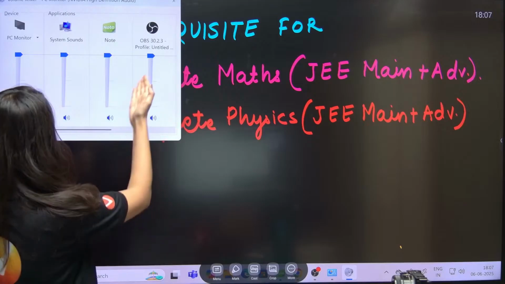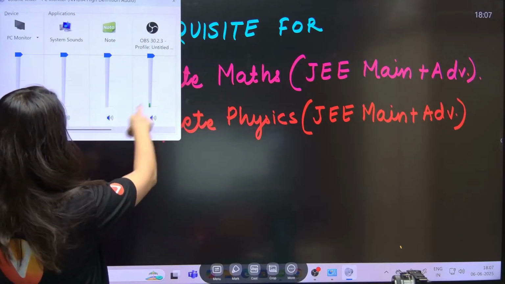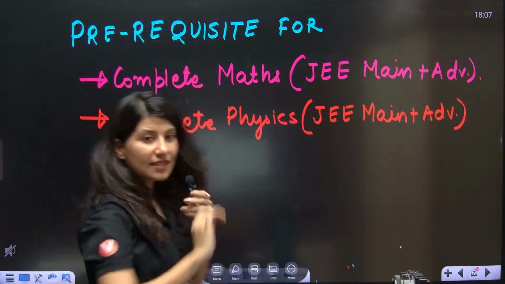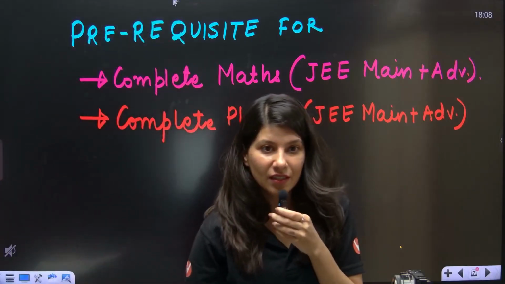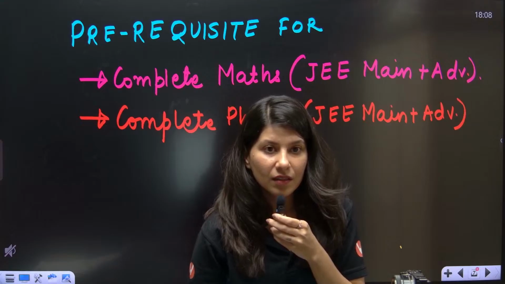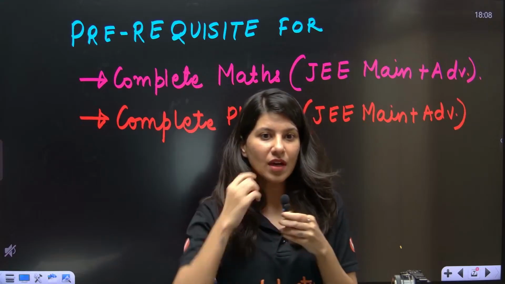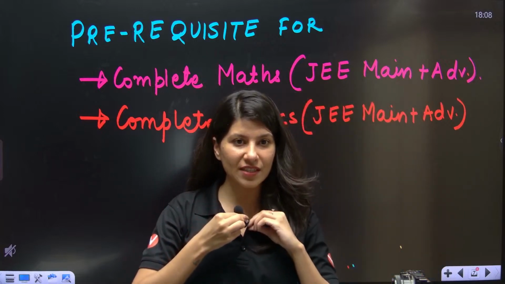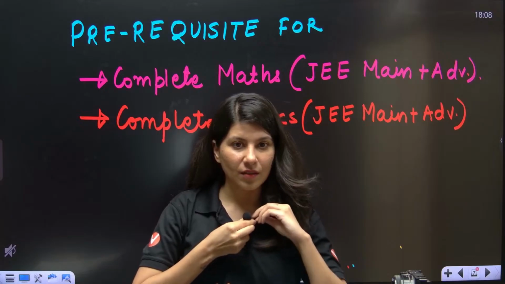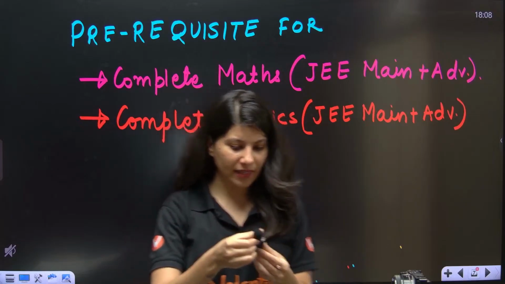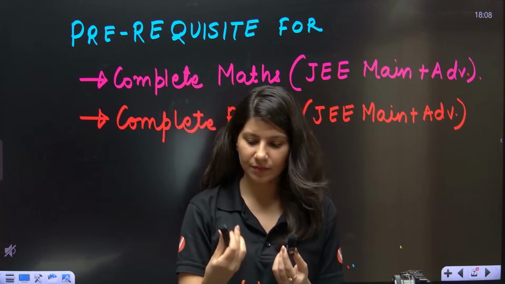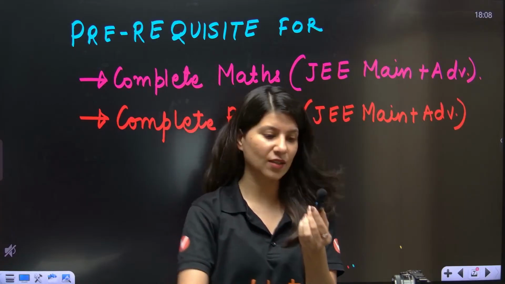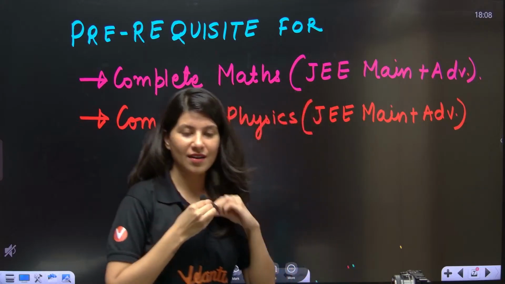Can you see that it's completely high? I think I'm nicely audible, people are saying. Okay, now it's clear. Let me try changing the mic. I have got two mics, maybe this mic is not getting on. I think we have to do it with this.